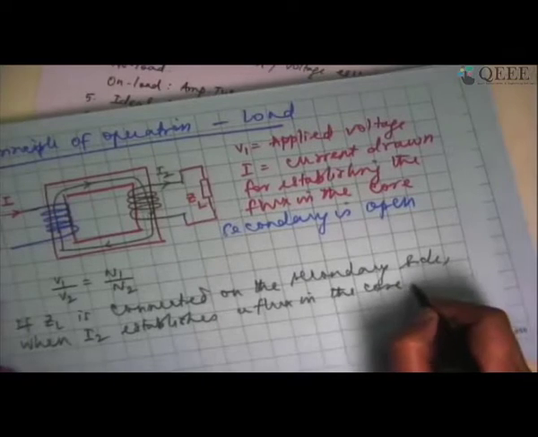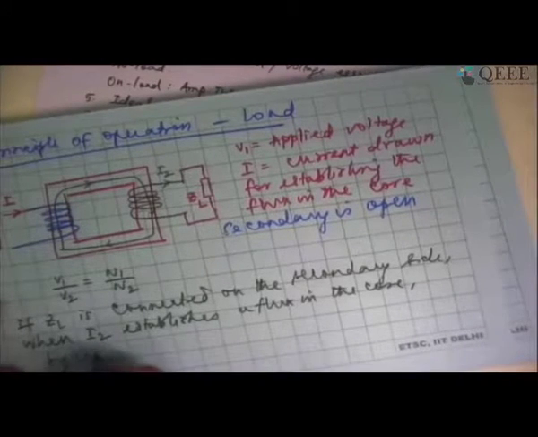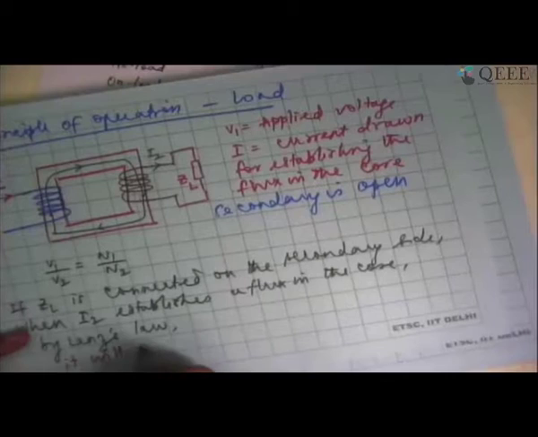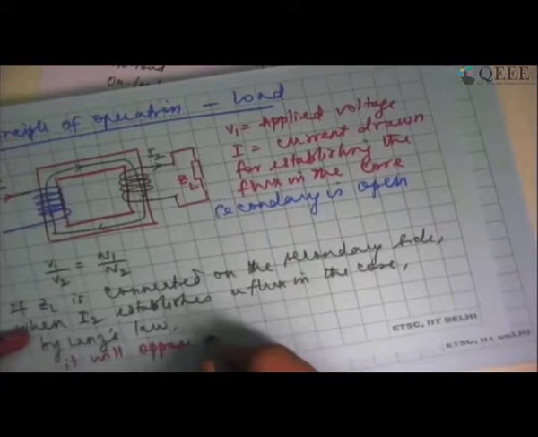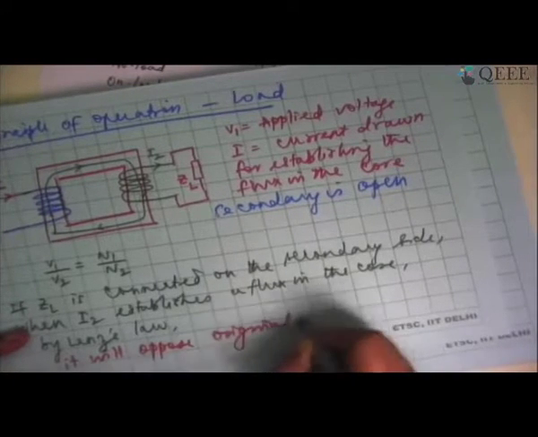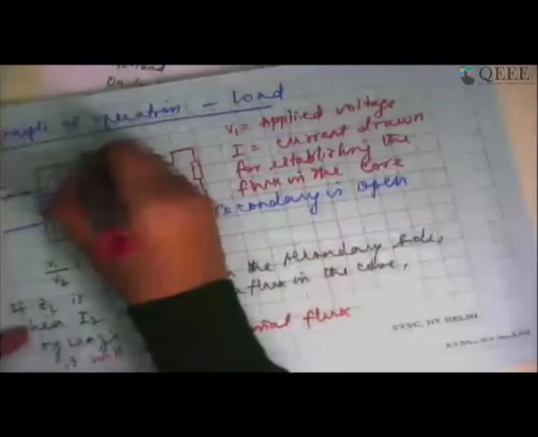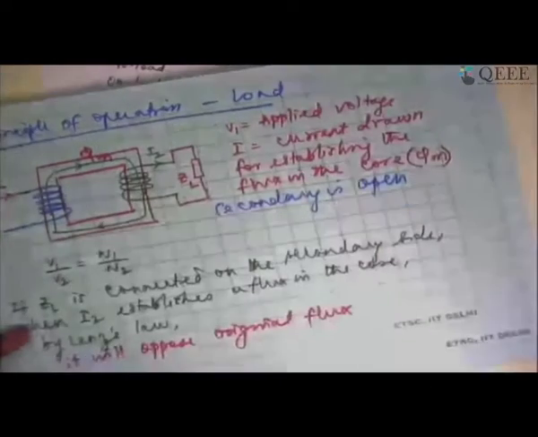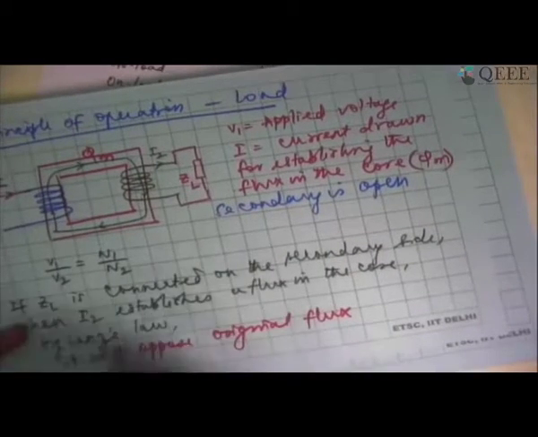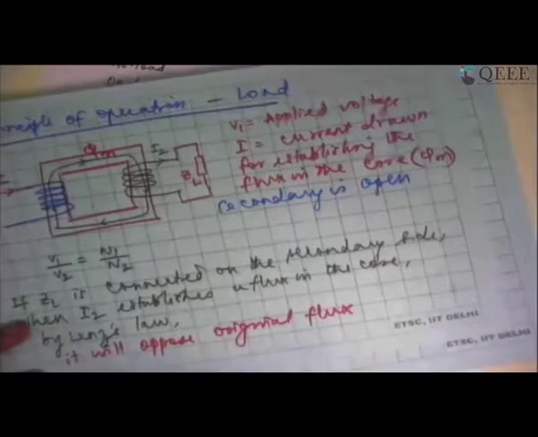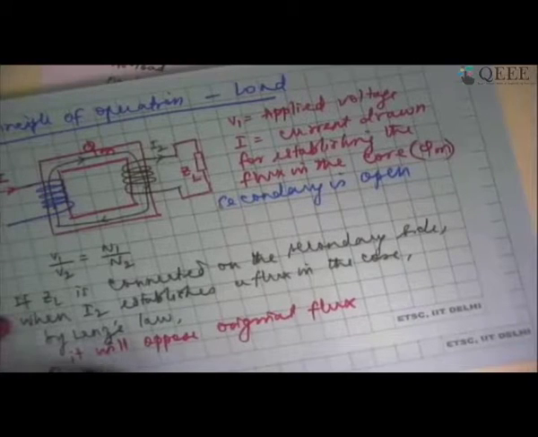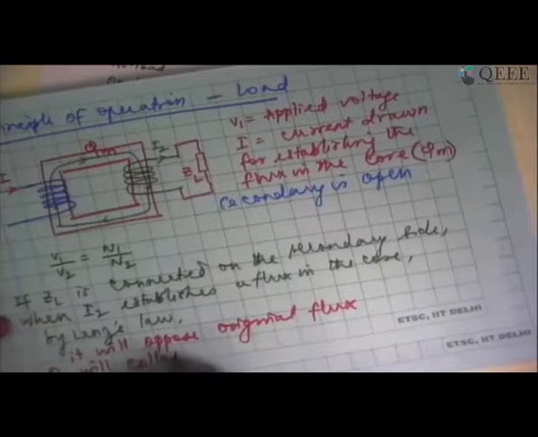So by Lenz's law, it is going to oppose the original flux, right? So if I call the original flux as some phi m, now phi m is going to be opposed basically by the new flux that is being set up by I2. So immediately the reaction will be phi m will collapse to a low value.